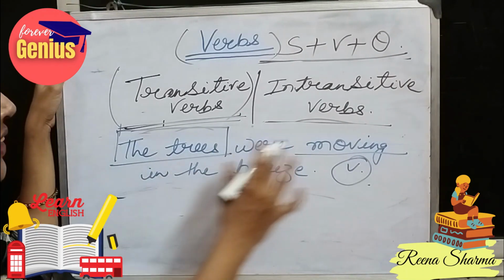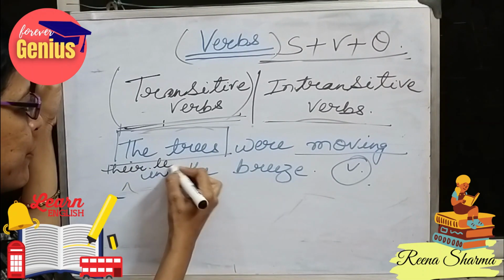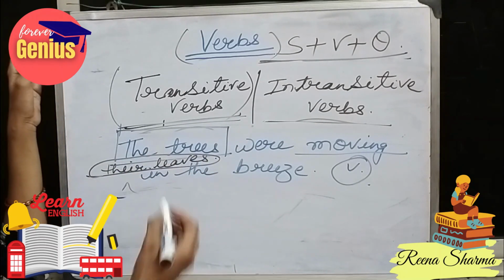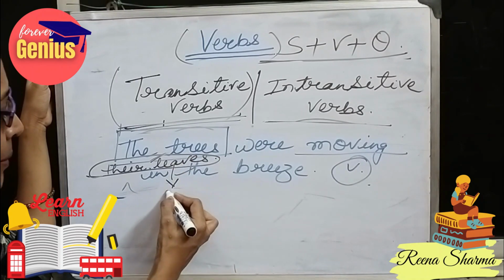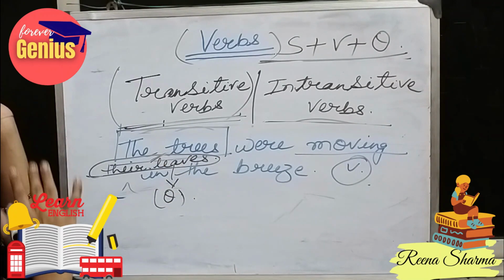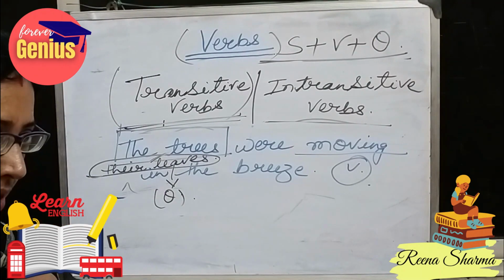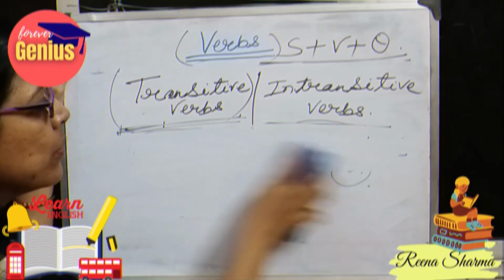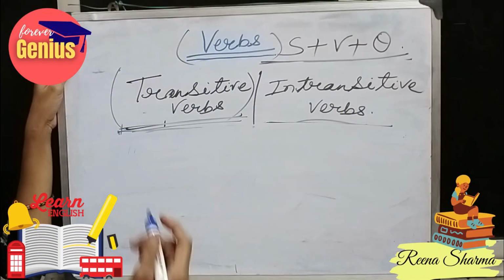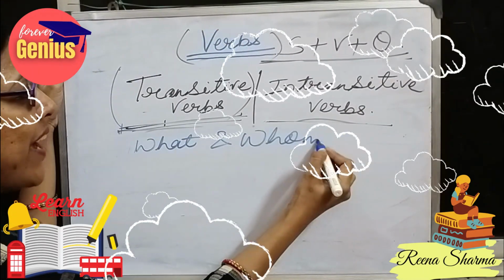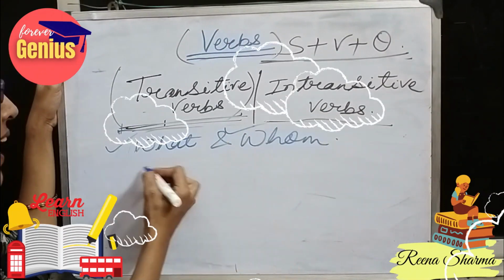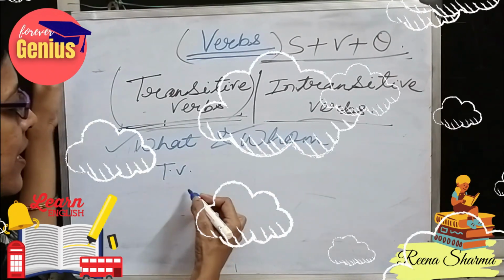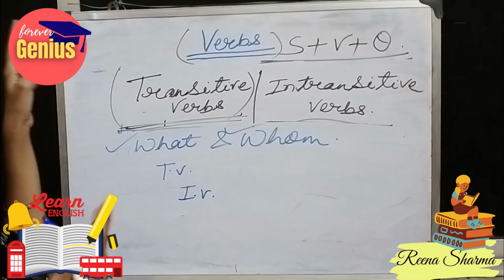But if I add, the trees were moving their leaves in the breeze. So here I get an answer. What were the trees moving? Their leaves. So our object is coming in this type of sentence. So now the sentence is transformed into a transitive verb sentence. So to sum up, we have to remember only two questions in mind. If I ask what and whom, and if I get the answer to these two questions, then it is a transitive verb. And when I do not get an answer to these questions, it becomes an intransitive verb.